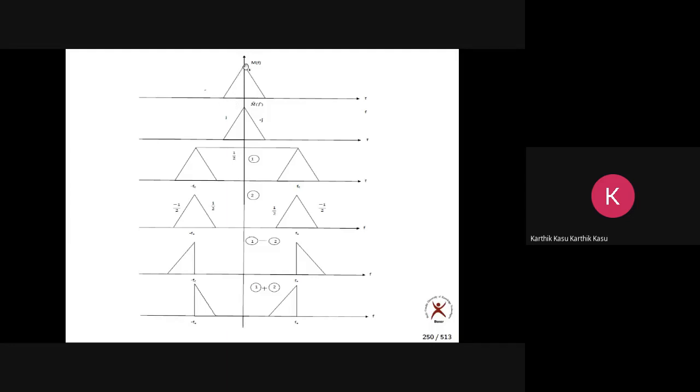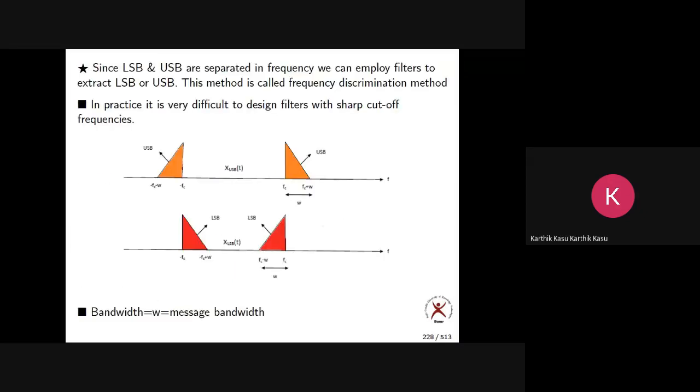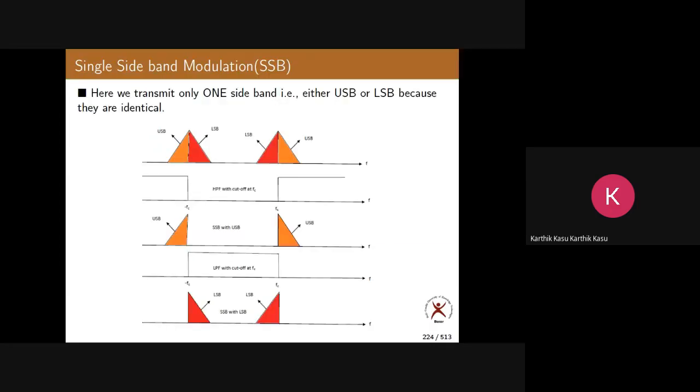If this is shifted towards the left side and right side, this is what you get. If this is the spectrum on the right side, divide it into half. This becomes the upper sideband and this becomes the lower sideband. What is the spectrum in this case? The original spectrum starts from 0. This is the spectrum I have taken.